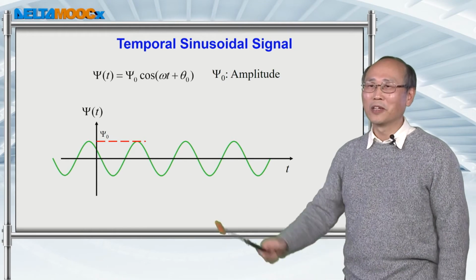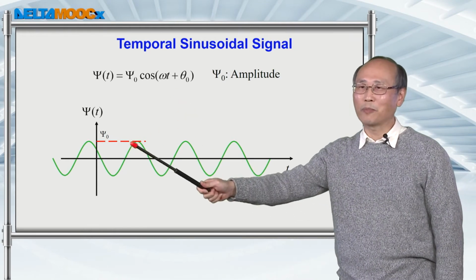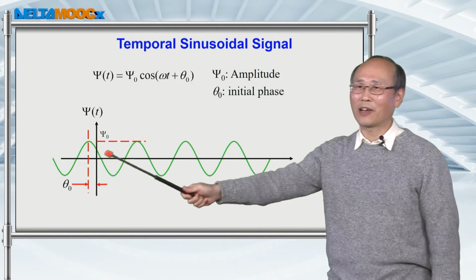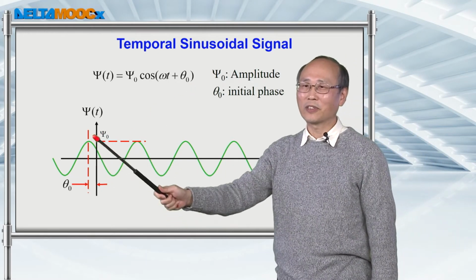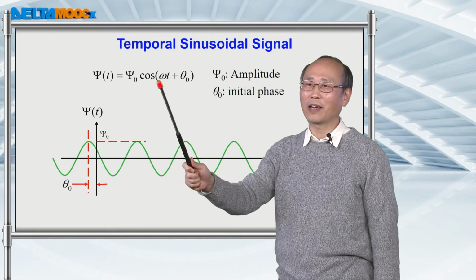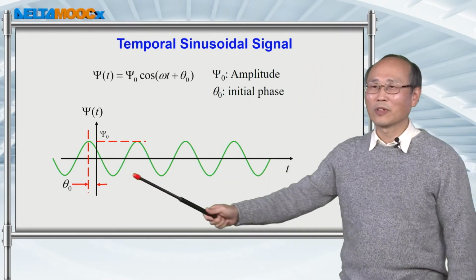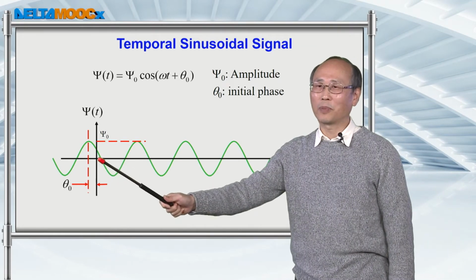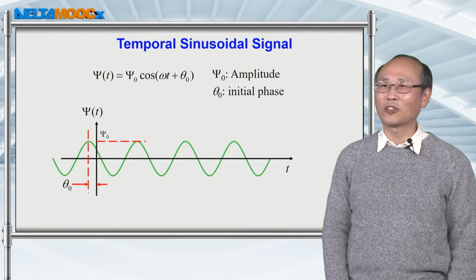In this function, you have an amplitude psi 0, and you have a starting phase theta 0. If this point matches this point, then you have cosine 0. If you match this 0 point to this beginning point, then you have a sine function.